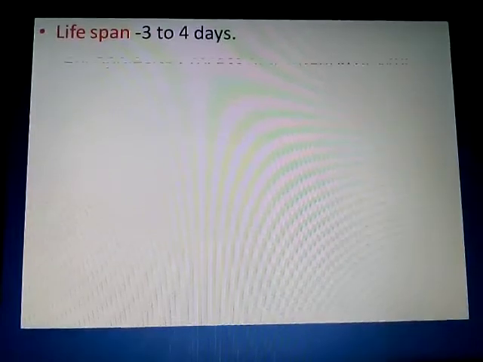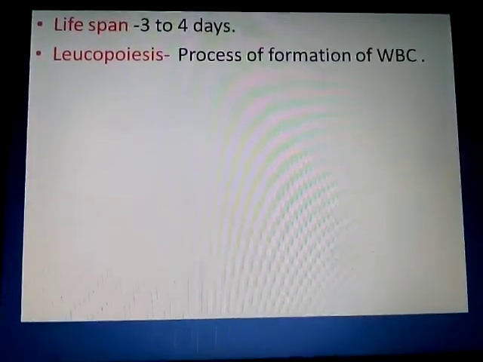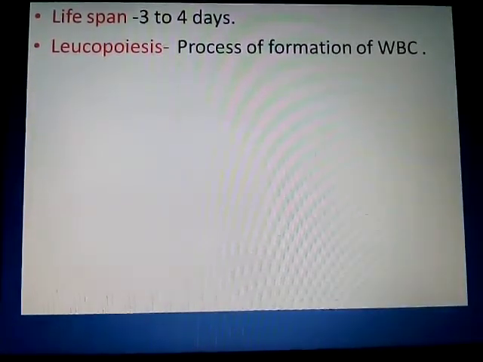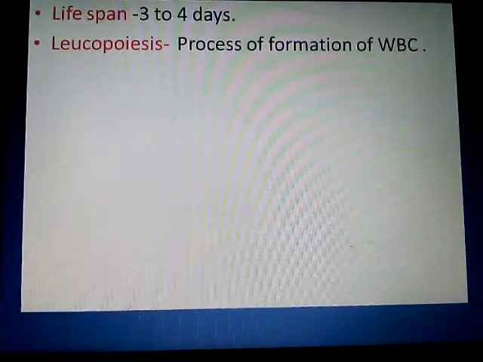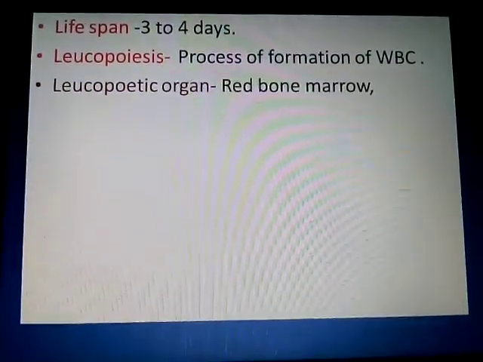Now the process of formation of WBC is called leukopoiesis.